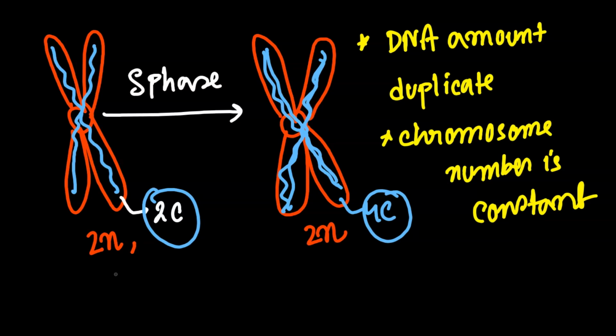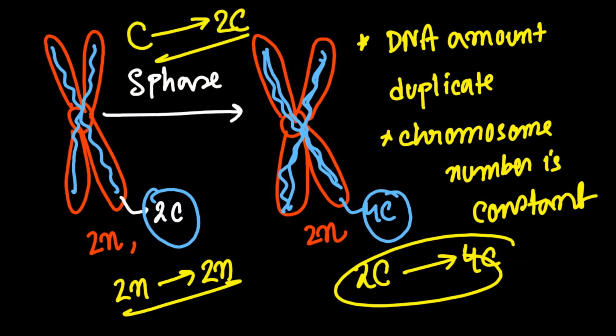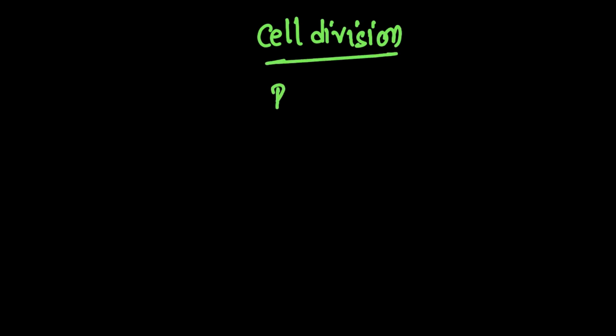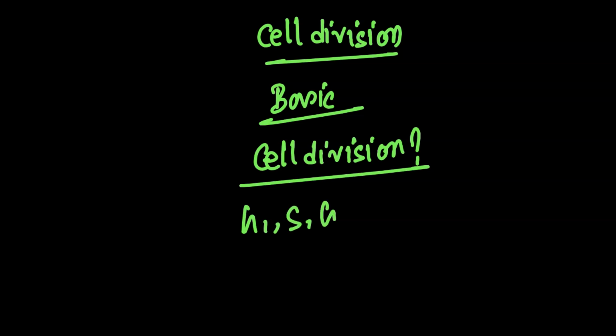So that is the whole thing. If this is 2n, it will stay as 2n because there is no change in ploidy. But if this is 2c, it will change to 4c. If this is c, it will change to 2c. That thing you need to understand. So here we discussed what cell division is, why we need cell division, and we discussed the G1, S and G2 phases.